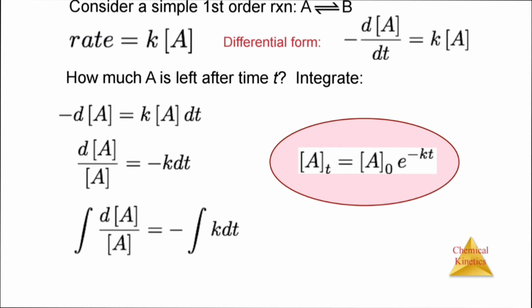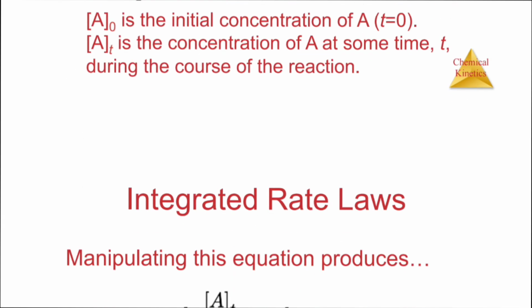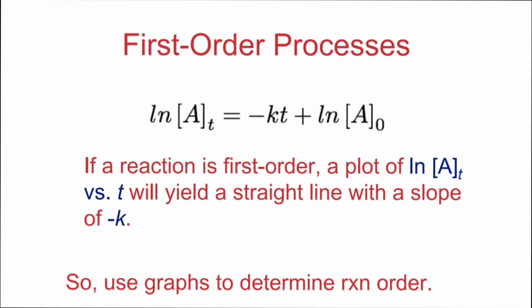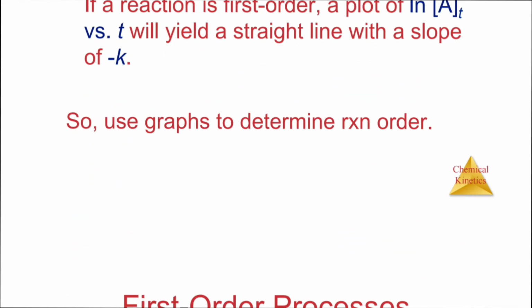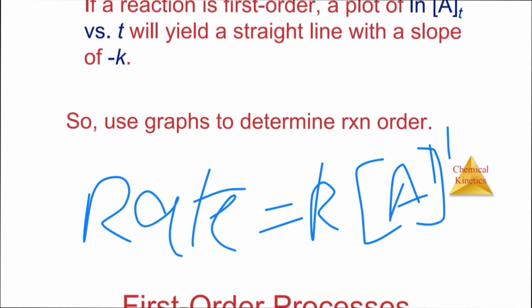This integrated rate law is not concerned with that. Okay, first order process. First order reactions are basically reactions in which the molar concentration of one molecule alters as a result of a chemical change. This is a first order reaction. The rate depends on the concentration of A, for example rate equals K times the concentration of A, and here the order will be 1.